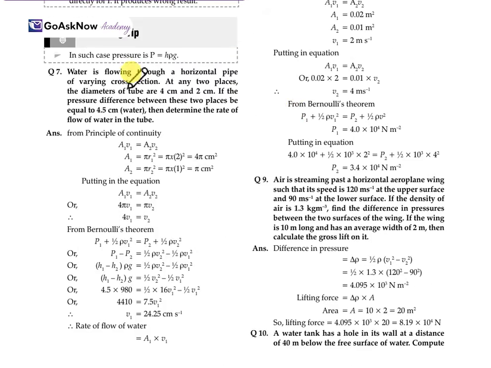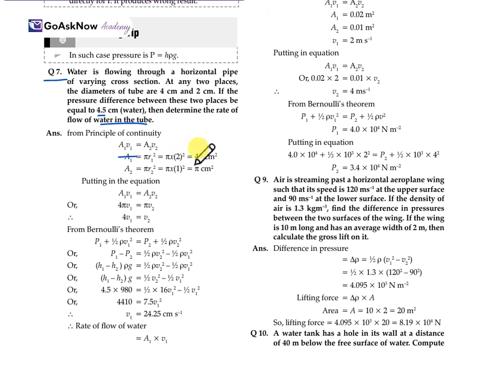Another one: water is flowing through a horizontal pipe of varying cross-section. At any two places the diameter of the tube is 4 centimeter and 2 centimeter. If the pressure difference between these two places is equal to 4.5 centimeter, then determine the rate of flow of the liquid in the tube. So from the principle of continuity, A1 V1 is equal to A2 V2, A1 is equal to pi R1 square and A2 is equal to pi R2 square.